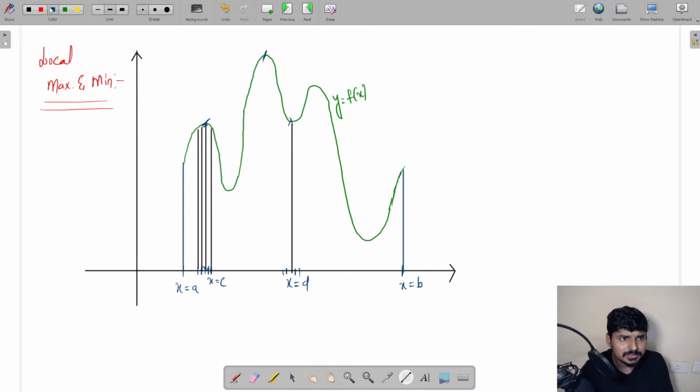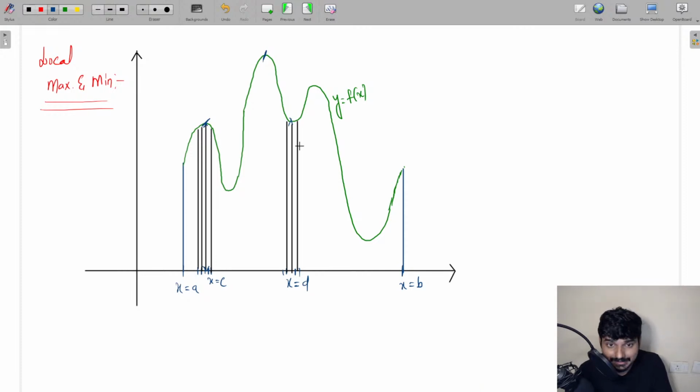At all these values, if you see the values of y which you're getting, what is the conclusion you can make? Well, definitely we can say that the y value at x equal to d is the minimum one. Yes or no? Because you compare this value at x equal to this value, the y value is this much, and at x equal to this value, the y value is this much. So at x equal to d, I can say the y value is minimum. So is this the complete minimum value in the interval a to b? No. In that way, the minimum value you will get here, in the entire interval a to b, at this point.